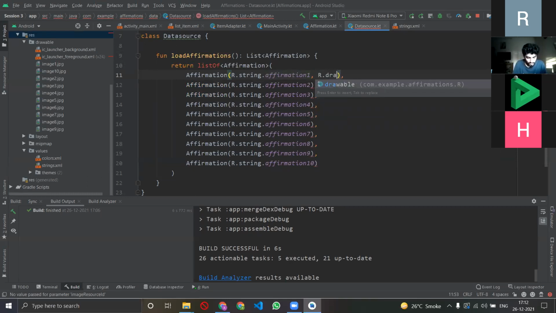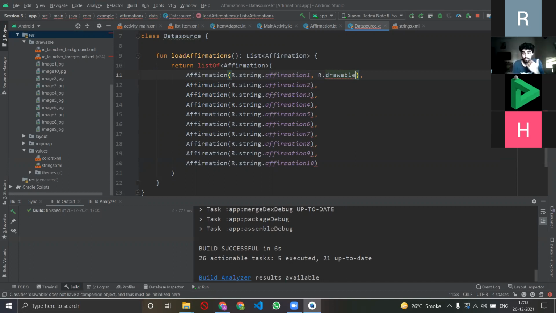So I'll write R. R is just a way of telling Android Studio that I want some ID to be identified. In the first session, someone asked me this doubt, I don't remember who, about why we write R. I was curious and looked into it. The essential meaning, as I understood, is that it's just a syntax of telling Android Studio, hey, I want you to recognize some ID.